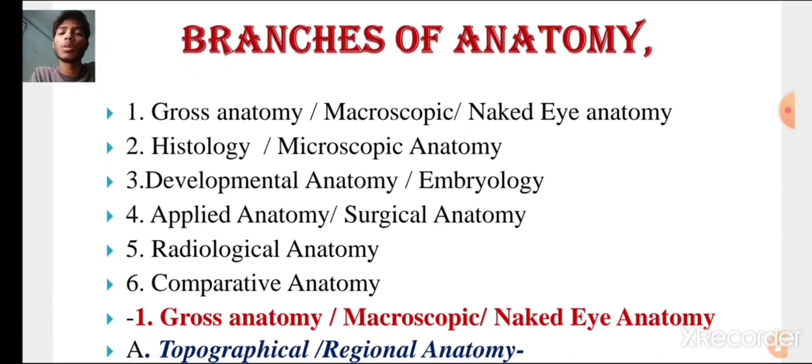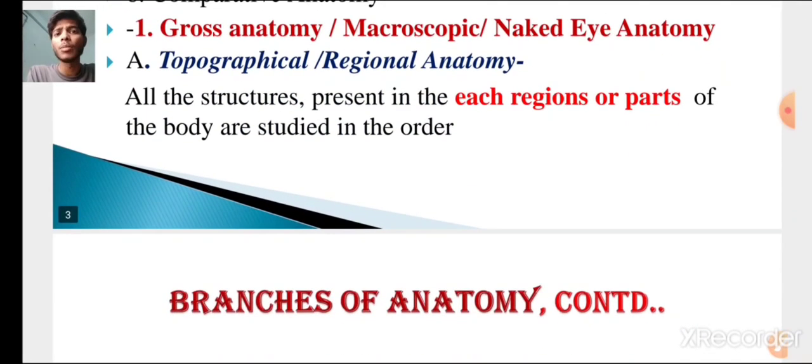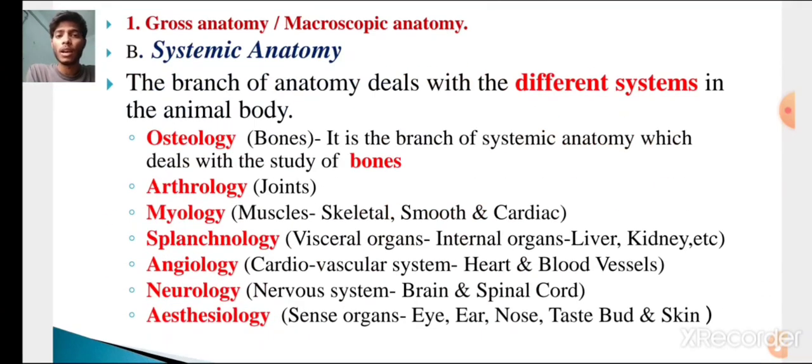Now let us come to the branches of anatomy. There are mainly 6 different branches of anatomy, such as gross anatomy, histology, embryology, applied anatomy, radiology, and comparative anatomy. Gross anatomy is classified again as topographical or regional anatomy, and systemic anatomy. In regional anatomy, we only study those organs which are specific to that particular region. For example, in the cranial region, we will study only those organs which are present in the cranial region.